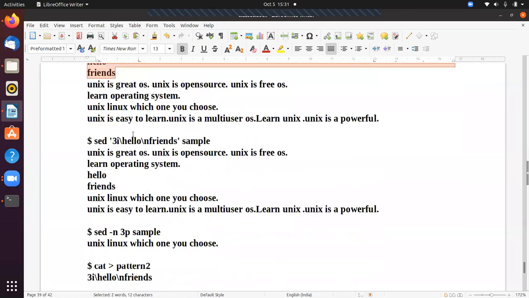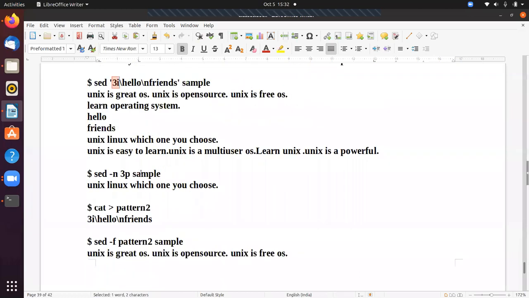If I give the same instruction as 3i, to insert hello and friends as the third and fourth lines, then I can specify 3i. So 3i means insert as the third line, and the file name is sample.